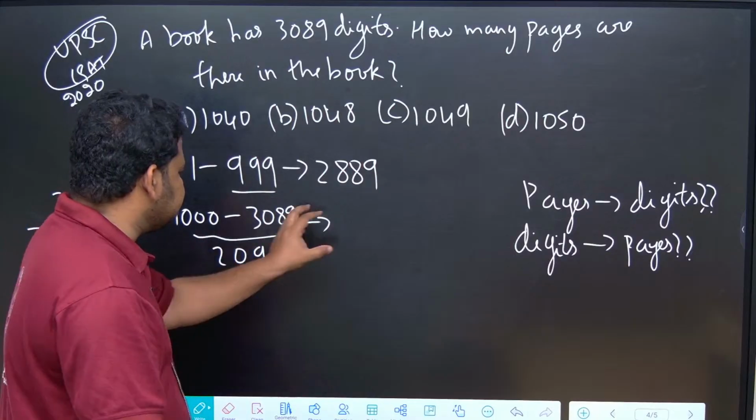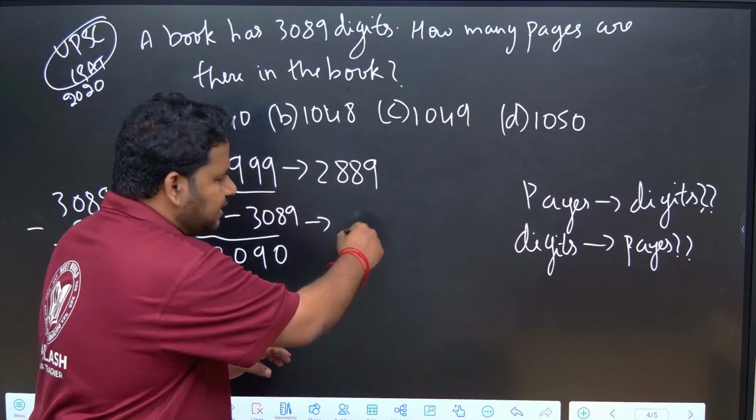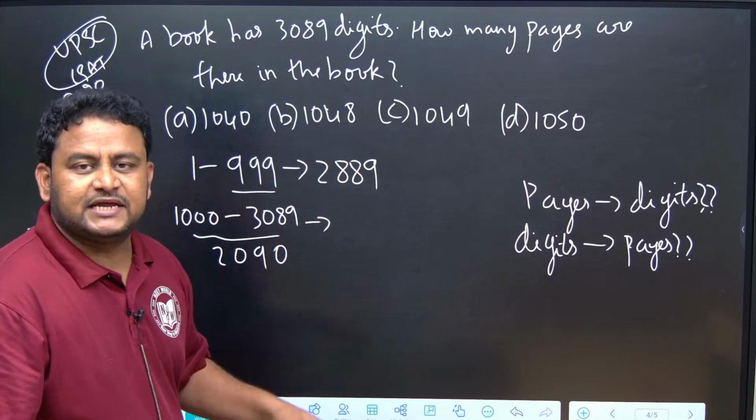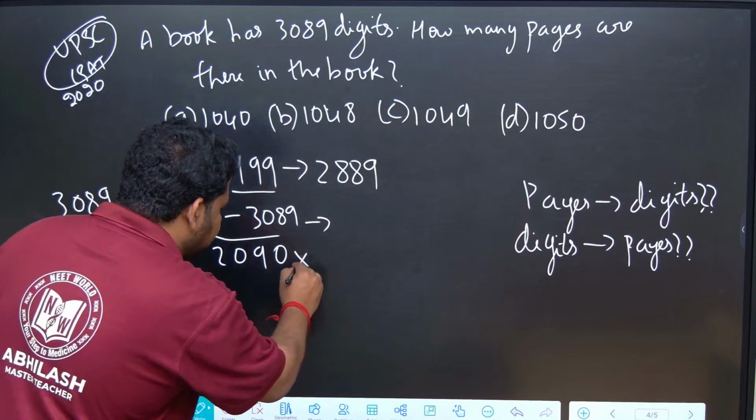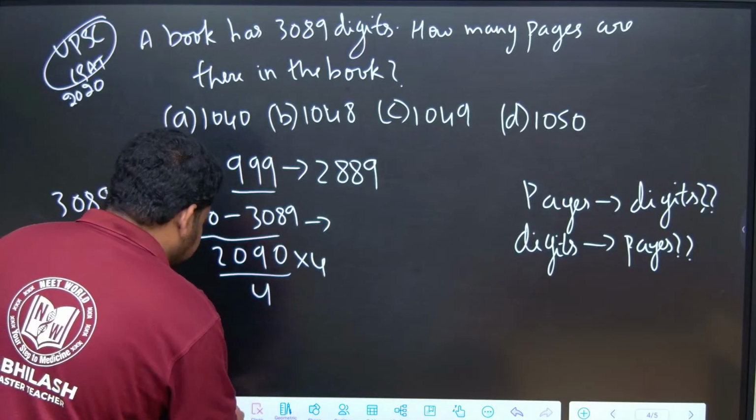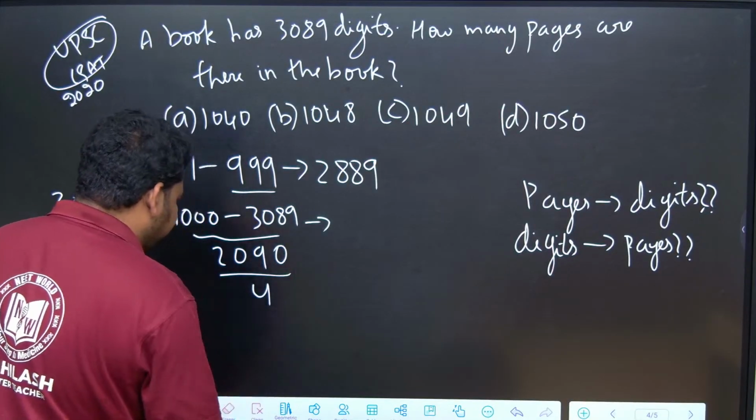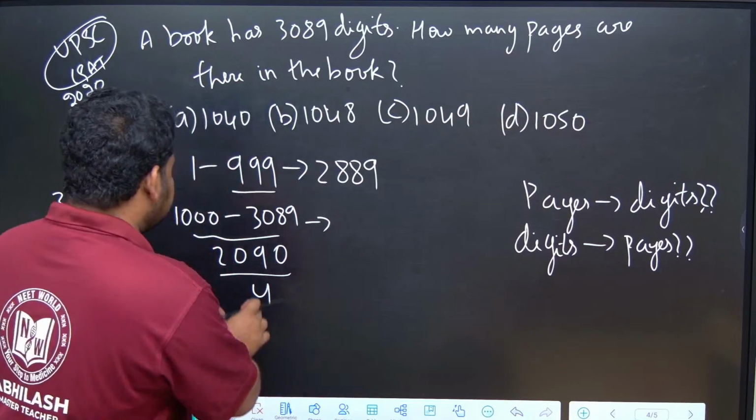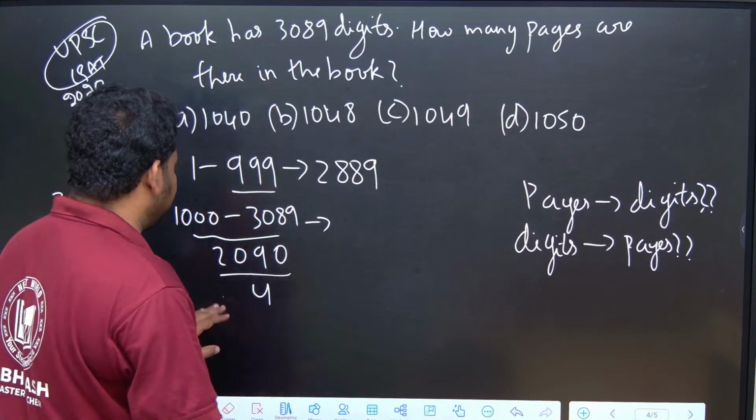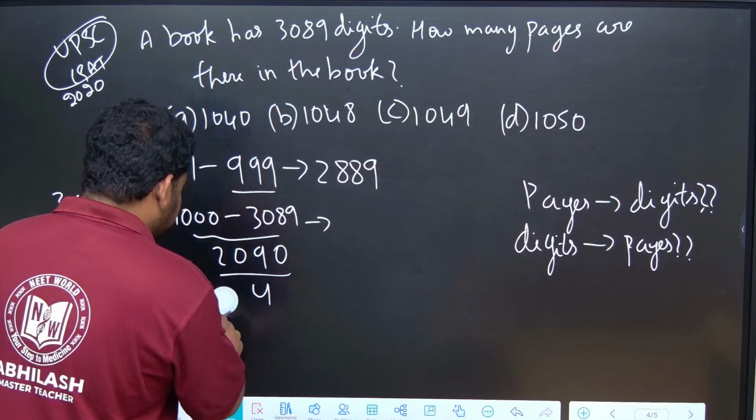If you have 4-digit numbers and you multiply by 4, you get the number of digits. But I want the number of pages. If I want the number of pages, instead of multiplying by 4, what should I do? I should divide by 4, because I want the number of pages, not the digits.